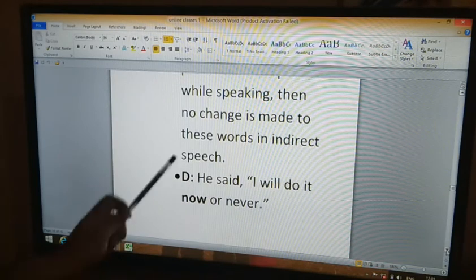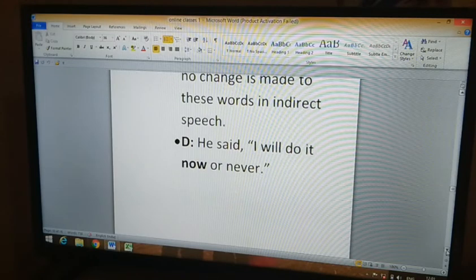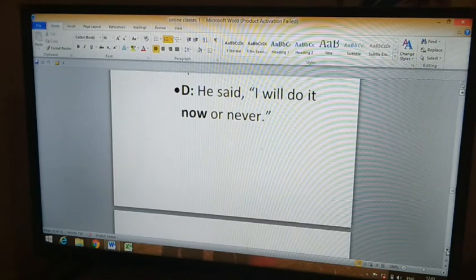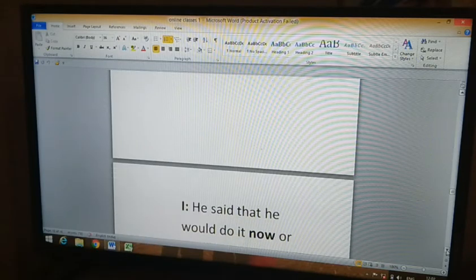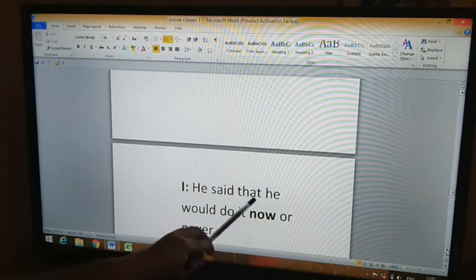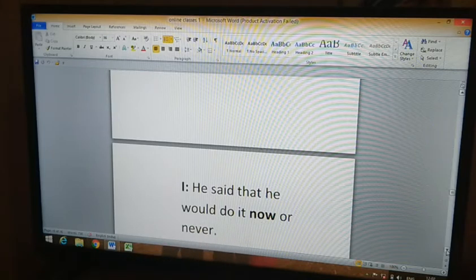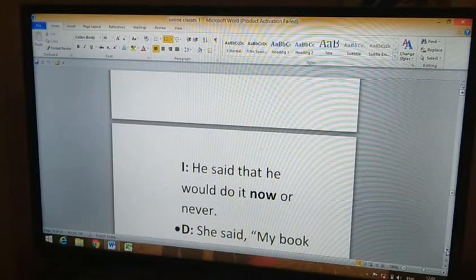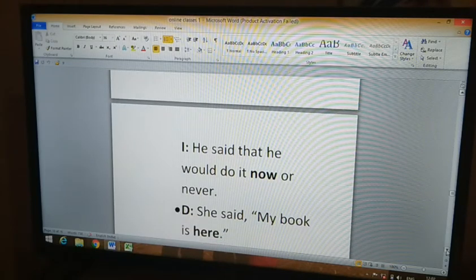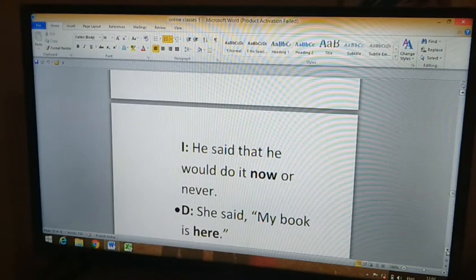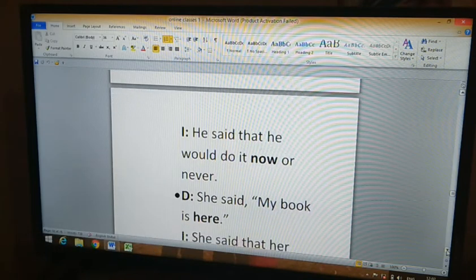Examples. He said, "I will do it now or never." So this sentence says, he said, I will do it now or never. The indirect speech is, he said that he would do it now or never. Why do we again use "now" in indirect speech? Because it is not another context. In another context this word is not used as now. In the same context, just after that, he said that he would do it now or never.